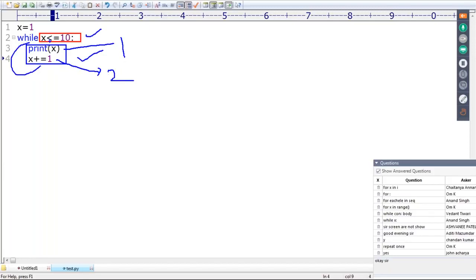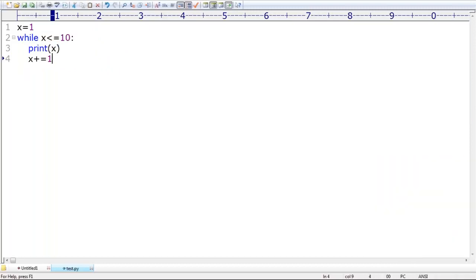Now x is 2. 2 is less than or equal to 10, satisfied. Print that, and x becomes 3. So this cycle will be repeated as long as this condition is true. Once this condition fails, the loop execution stops immediately. I hope you are able to understand.